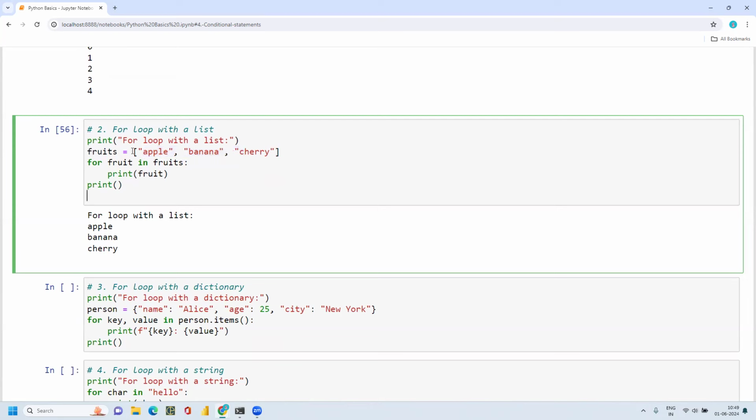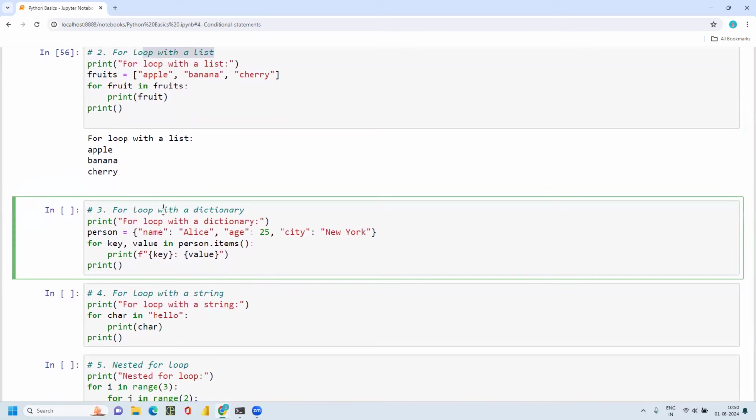This will be more useful when we are working on larger datasets, where I have categorical data or a list of columns. I just wanted to get something out of this list of columns, so I can utilize a loop with a list. And this is for a loop with a dictionary.